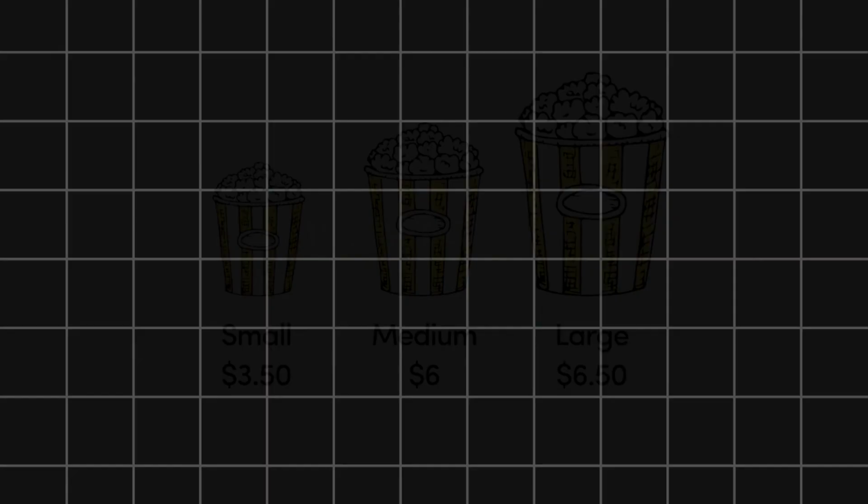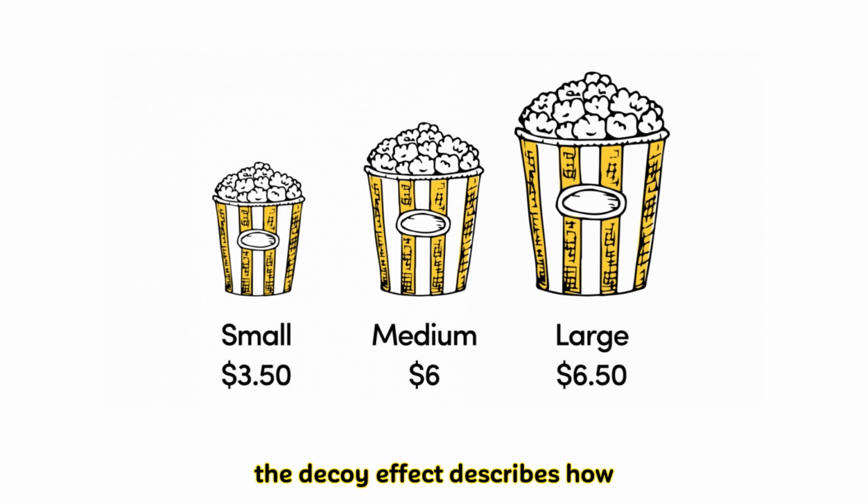19. Decoy effect. The decoy effect describes how, when we are choosing between two alternatives, the addition of a third, less attractive option can influence our perception of the original two choices.